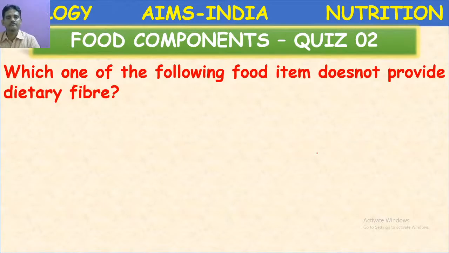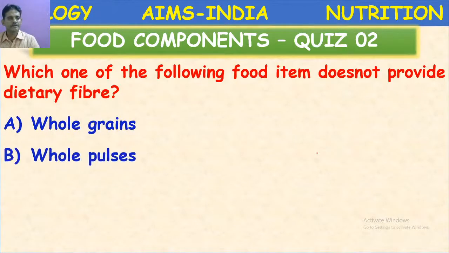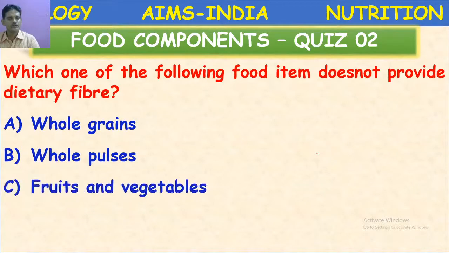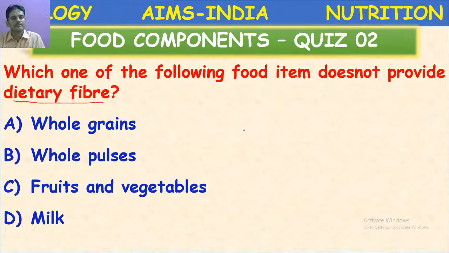Which one of the following food items does not provide dietary fiber? Whole grains, whole pulses, fruits and vegetables, milk. Okay. The question here is which option does not contain dietary fiber.